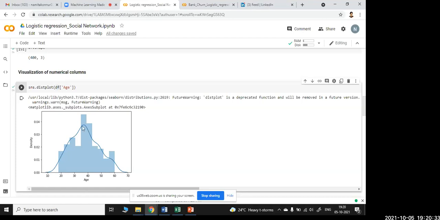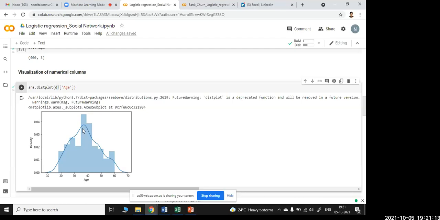When the curve is at its peak, that says the 40 age group is the largest. Whereas the 70 age group has only 2 or 3 people, and 60 and 50 age groups have these many people. A lot of people lie in the 30 to 40 age group. So I should assume my result might come from the 30 to 40 age group, because they are more and they are my likely buyers. That will help me find the decision.